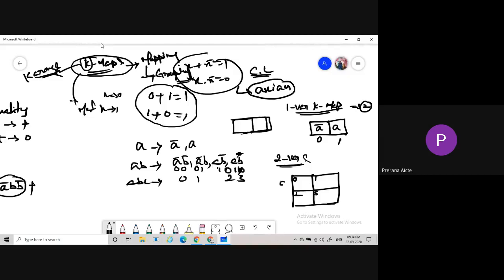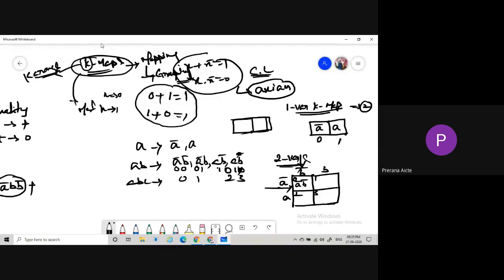This one is A bar and this one is A, and this one is B bar and this one is B. So the first box is A bar B bar. The entire row belongs to A bar, and this entire column belongs to B bar. So it is in the form of a 2 by 2 matrix.